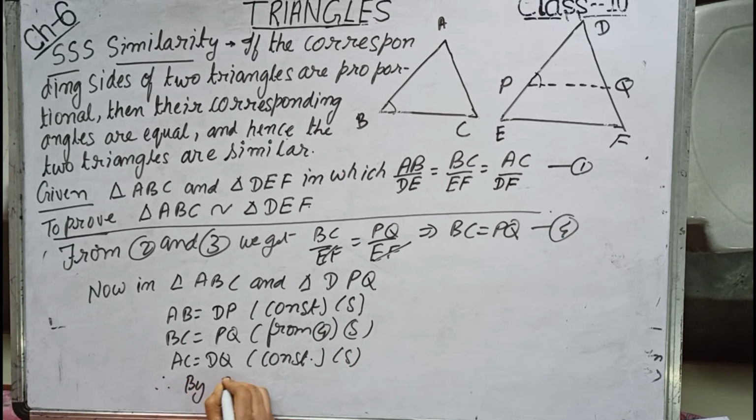Therefore, by triple S congruence rule, triangle ABC is congruent to triangle DPQ.